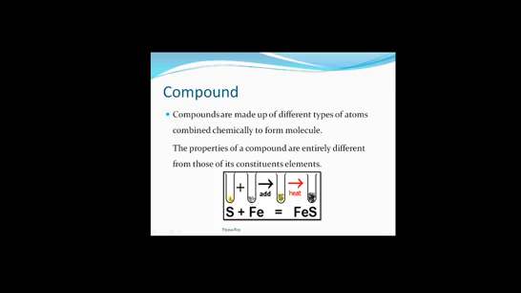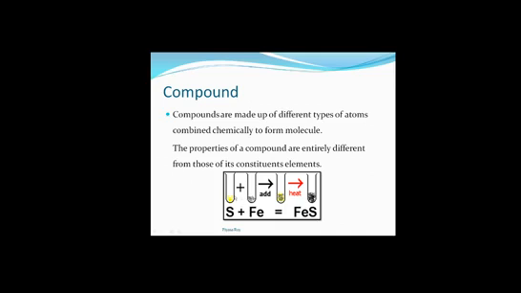Now see, sulfur has the property of getting dissolved in carbon disulfide. If we add carbon disulfide to it as a solvent, then sulfur will get dissolved in it and form a solution. And this is the physical property of sulfur, we can say. And for iron, all of us know that iron will get attracted by a magnet. So this is again a physical property of iron.